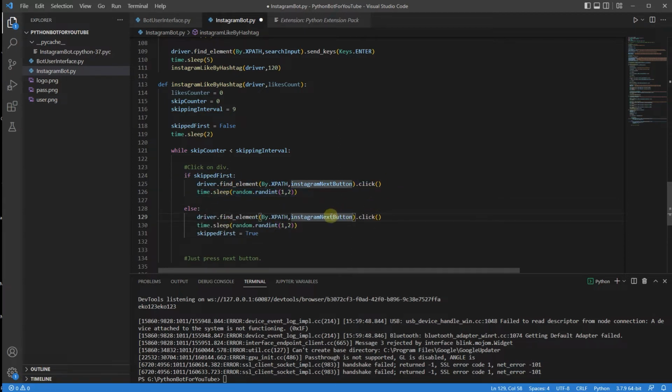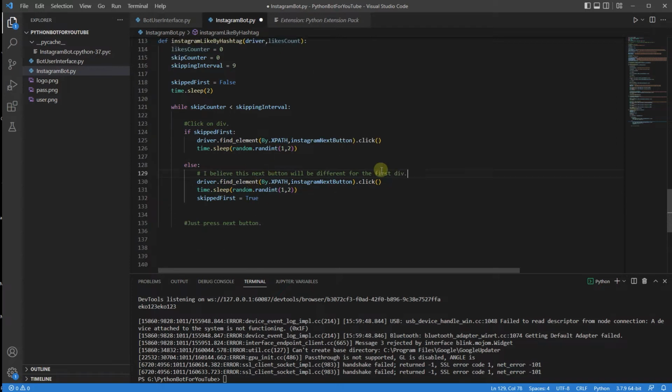Here I'm going to do the same thing because I believe this next button will be different for the first div. I'm not entirely sure. That's what I want. That's pretty much it. Click on the div and just press next.